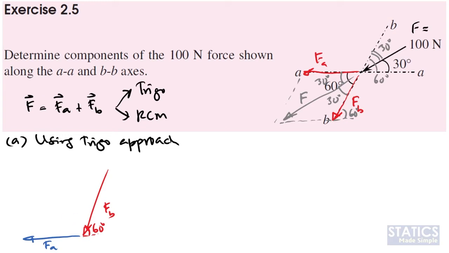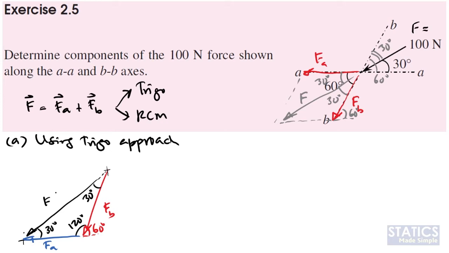This is my FA, which starts from the endpoint of FB. And we know that the resultant should be from the starting point of FB and end where FA ends. So this is our vector F. And again, we can fill in the angles. It's 30 degrees. It's 30 degrees. The angle here is 120 degrees. Once we have all the angles within this triangle, we can start to solve using the trigo approach.